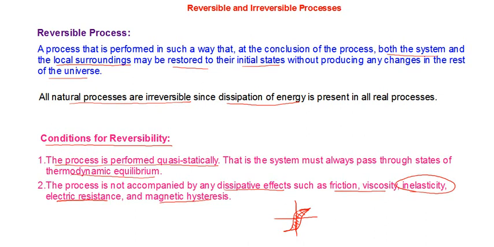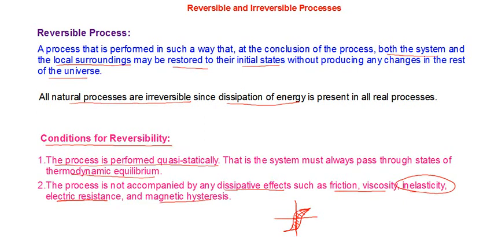So due to all these, at least one form of dissipative phenomenon will be present in most systems. We are not able to obtain a system which is devoid of these dissipative effects.